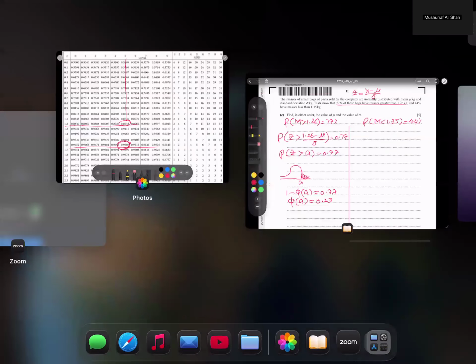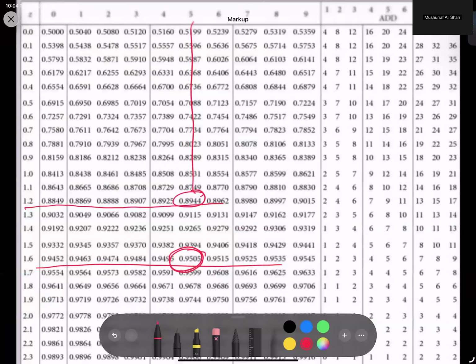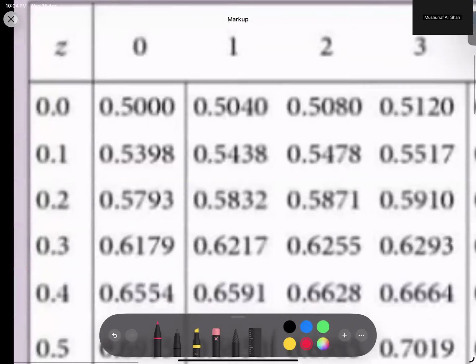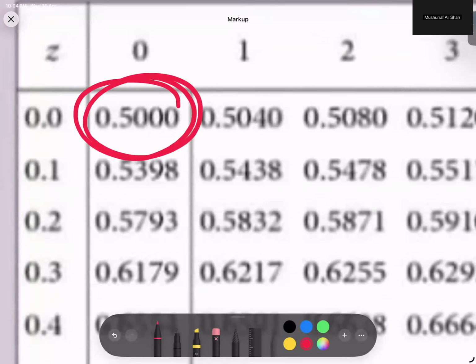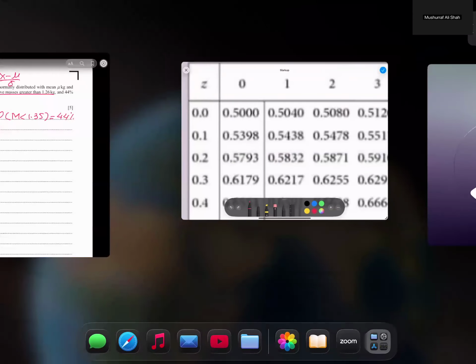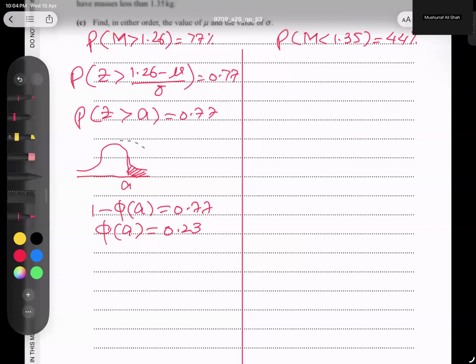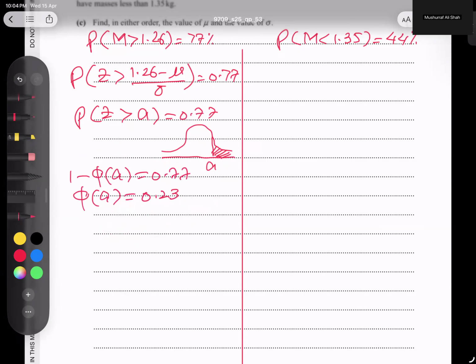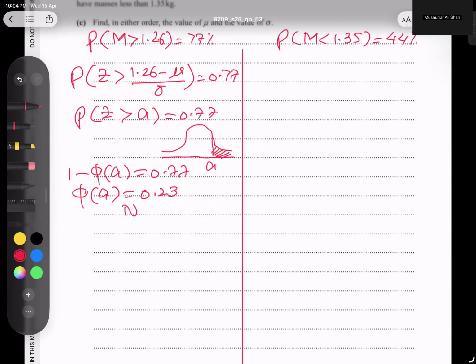But what is the problem? In the table, the lowest probability is 0.5. You cannot have less than 0.5. So what to do, students? It means this is not possible. So in this option, we will assume not possible, just right here. This is not compulsory. If you guess beforehand, you can start directly by saying let A be negative. So the same question starts from here, the same story, but I write negative A.